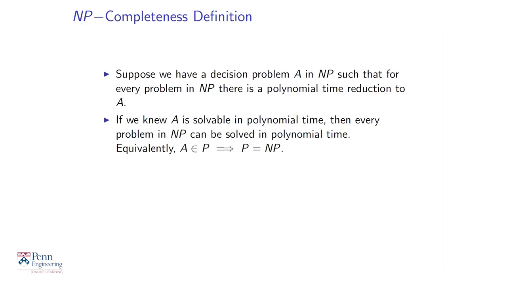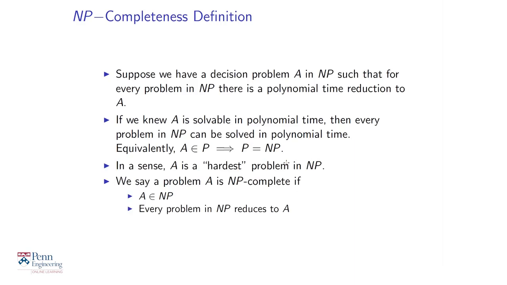So meaning if A is in P, if A is solvable in polynomial time, then P equals NP. So coming up with a polynomial time algorithm for A is basically showing P equals NP. So A could be called the hardest problem in NP. So now we are able to define a hardest problem. And there'll be many of them, not just one problem that's the hardest problem in NP, but a whole bunch of problems that are going to turn out to be the hardest problems in NP.